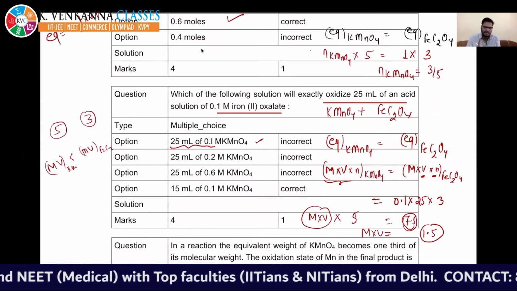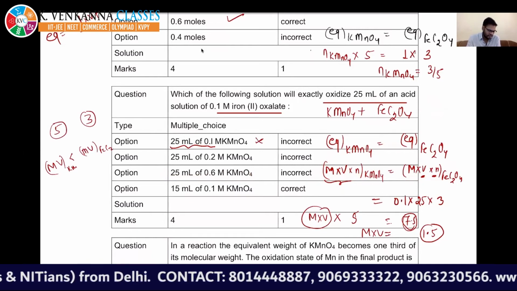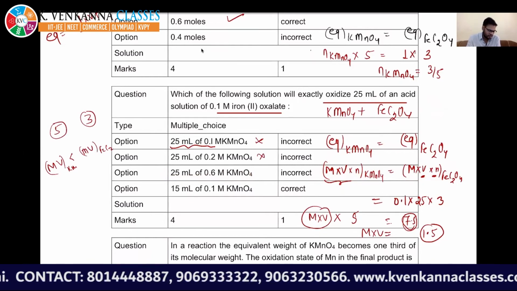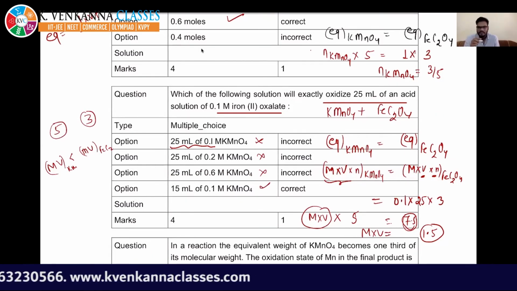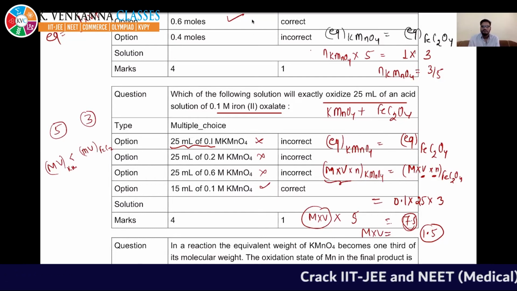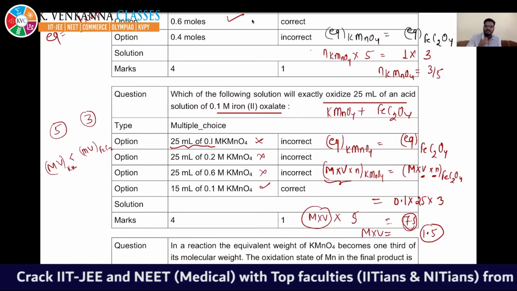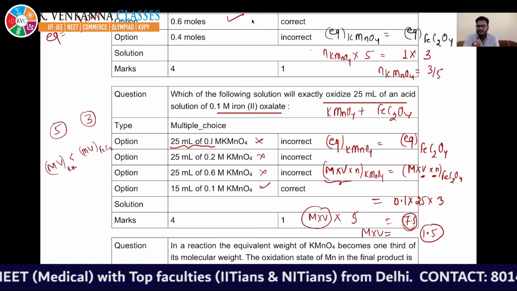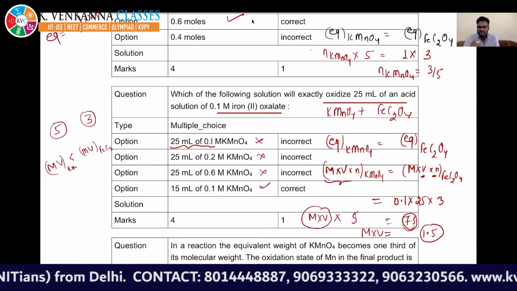Its multiplication should be less than m into v, which is 25 into 1. So this cannot be your answer. This is 25 into 2.5, this also cannot be the answer. Only one answer remains. This is common sense, you need to apply it. Its valency factor is high, so its molarity into volume should be less. If both valency factors were the same, then molarity into volume would be the same.